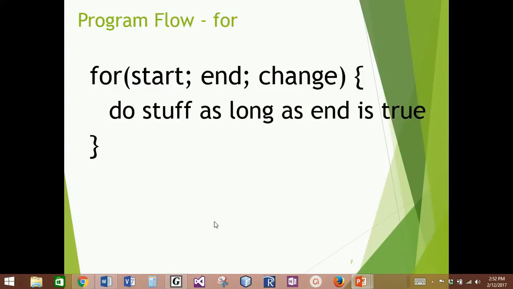So the for loop, just like the if statement, is in lowercase. It has a condition and it is a bucket, so I have my opening and my closing braces. Whatever I want to execute when I drop into the bucket will be put inside of the braces. But the difference is the condition.